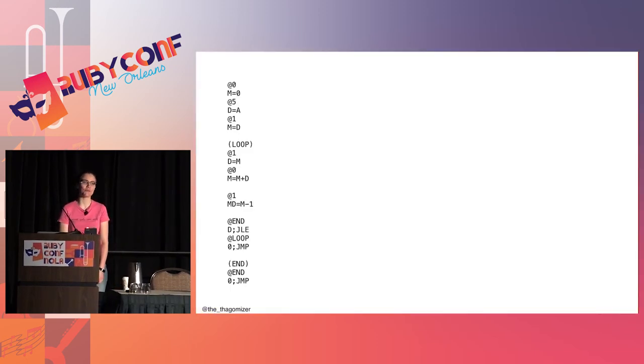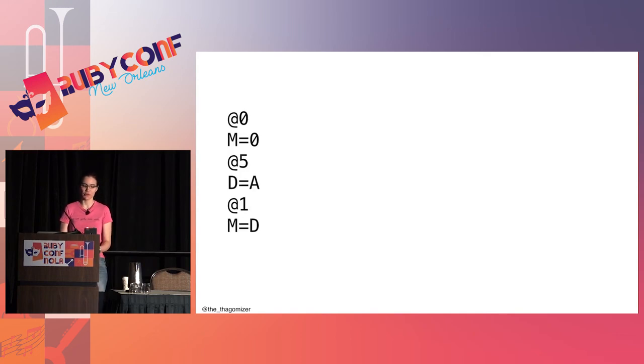Here's how I sum the digits from 1 to 5. I'm actually doing it backwards. So the first thing I do is I'm going to store my result in memory cell 0. So I want to zero out memory cell 0. And then I'm going to store 5 in memory cell 1. So I load it into A, assign it to D, and then load address 1 into A, and then assign whatever is in D, which is 5, to the memory cell referenced by the address in A, which is 1, so putting it in memory cell 1.